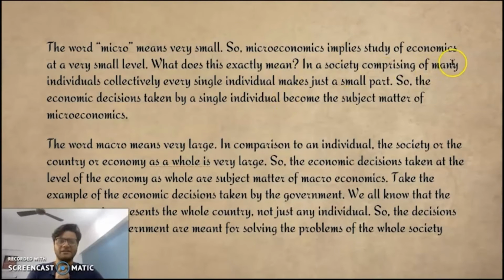In a society comprising many individuals, every single individual makes a very small part of it. So the economic decisions taken by a single individual become the subject matter of microeconomics. Now, in the entire understanding of economics as a subject, we obviously talk about the government's decisions, the policies, the GDP, etc. But all of these decisions are guided by what the common man feels, right? If the common man feels a certain way about the policies that the government is making, the entire country reacts in a certain way towards that policy.